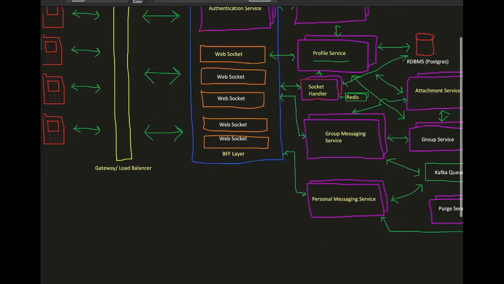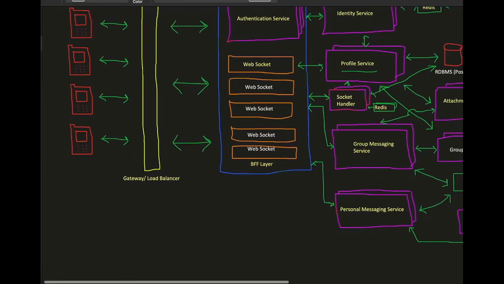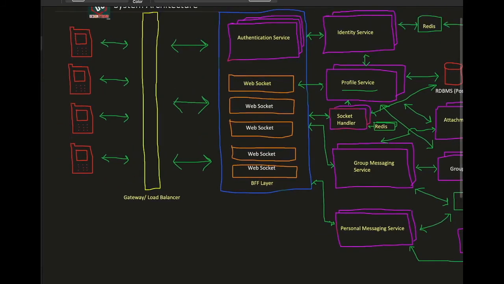Now let's get back to personal messaging service and group messaging service. In case of personal messaging service, this service is only going to be utilized for one-to-one messages, whereas group messaging will be used in case of WhatsApp groups, so that one message can be delivered to multiple users. So understand it this way: user A now sends a message to user B. This connects to a WebSocket, and WebSocket then passes this message to either a group messaging service or a personal messaging service.